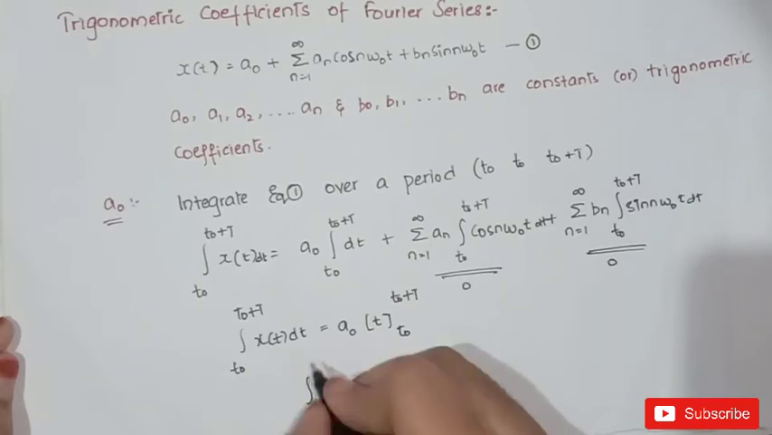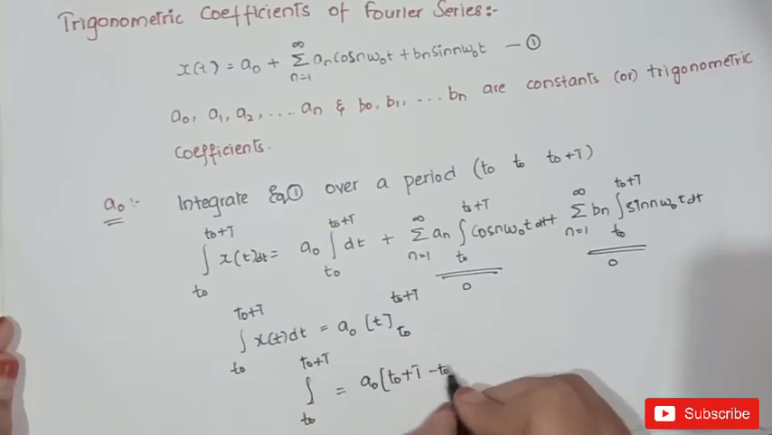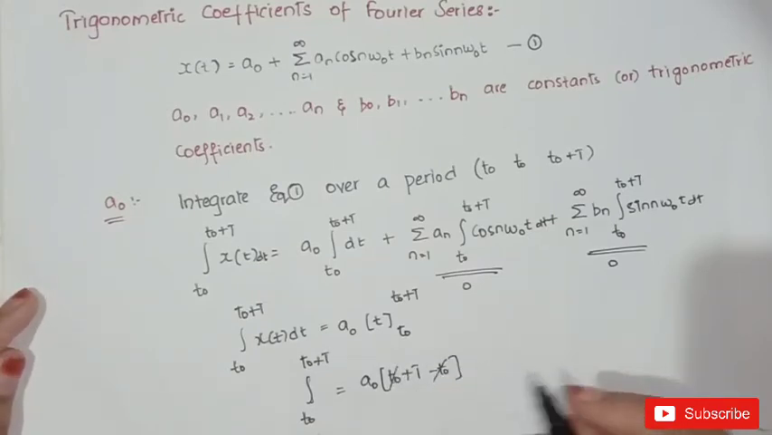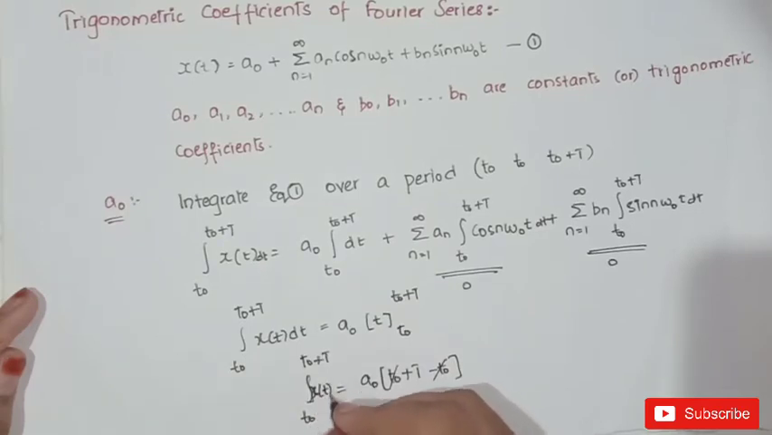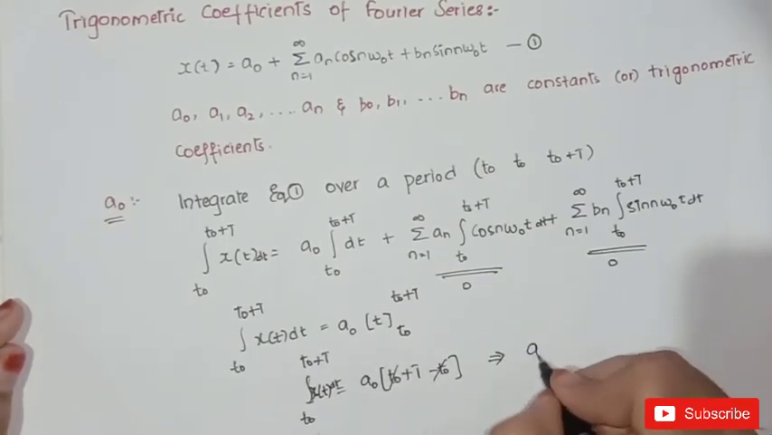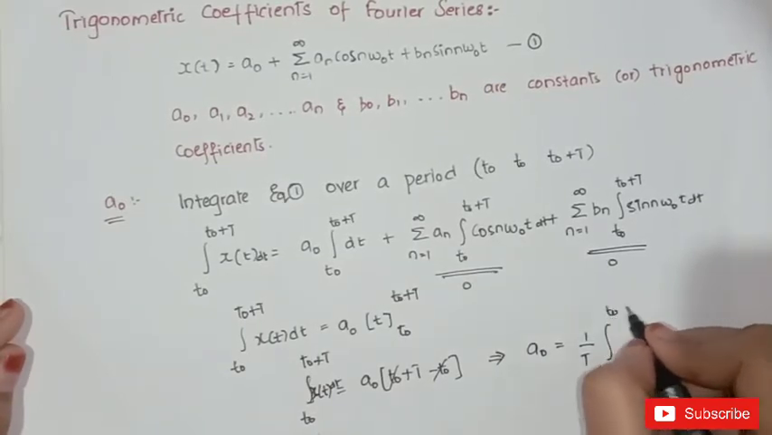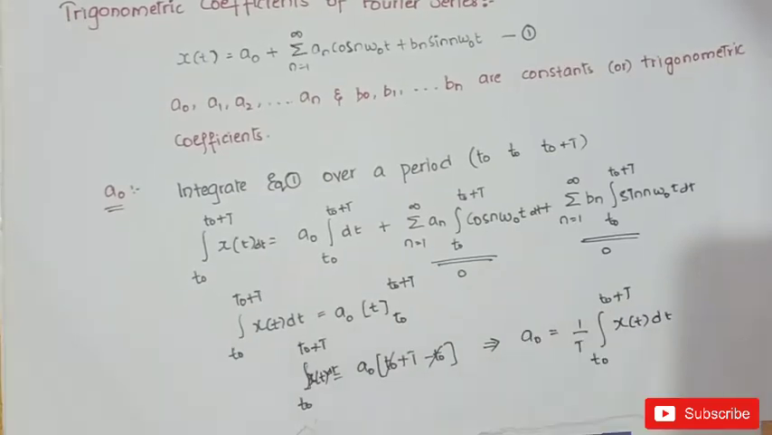The next equation will be a0 into t0 plus T minus t0, upper limit minus lower limit. t0 gets cancelled, which implies a0 into T is equal to integral t0 to t0 plus T of x of t dt. Now we want to find out the value of a0. From this, a0 is equal to 1 by T integral t0 to t0 plus T of x of t dt.